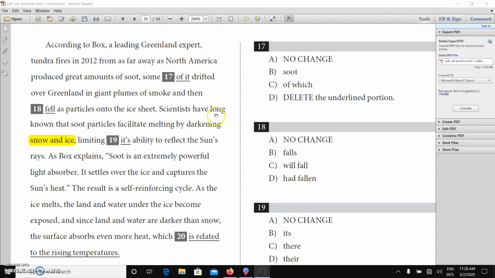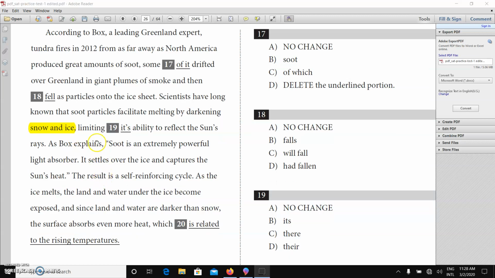Scientists have long known that soot particles facilitate melting by darkening snow and ice, limiting its ability to reflect the sun's rays. Now, let me warn you about something. This "it's" with apostrophe S is wrong. It's nothing like that. In fact, with my experience with SAT so far, there's nothing like apostrophe S. You write it ITS, no apostrophe. That can be the right one, like we have in B.